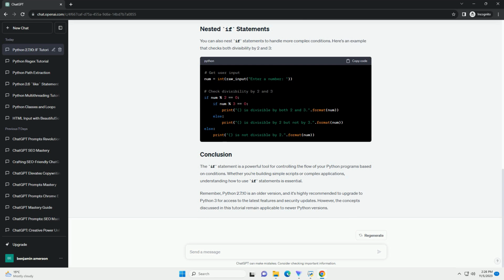Keep in mind that Python 2.7 is no longer supported, so it's recommended to upgrade to a more recent Python version like Python 3.x for better features and security updates.